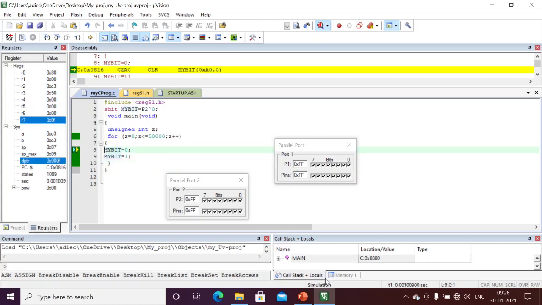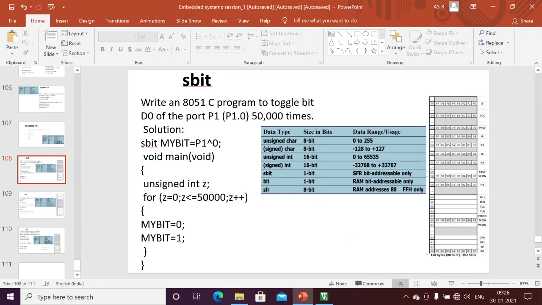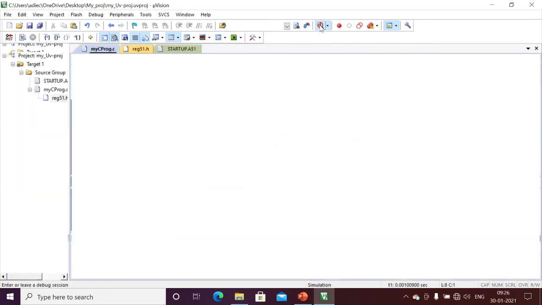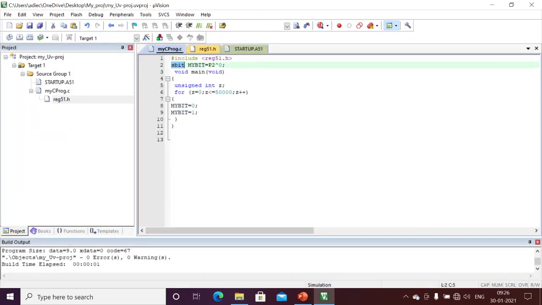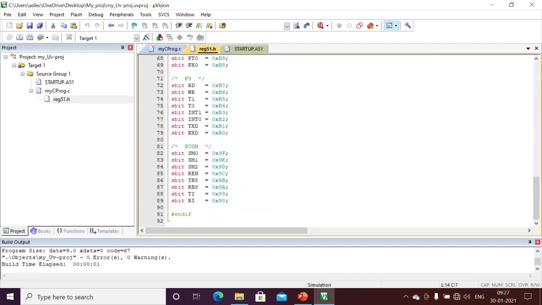Okay, based on our programming we can access any particular bit and toggle that particular bit in any of the SFR registers. Any register we can access, like the accumulator or B register, and we can modify the values at a particular bit level, so I can use the sbit. Here you can see all the SFR registers, and here the sbit also. See here, I'm defining using sbit WR 6.